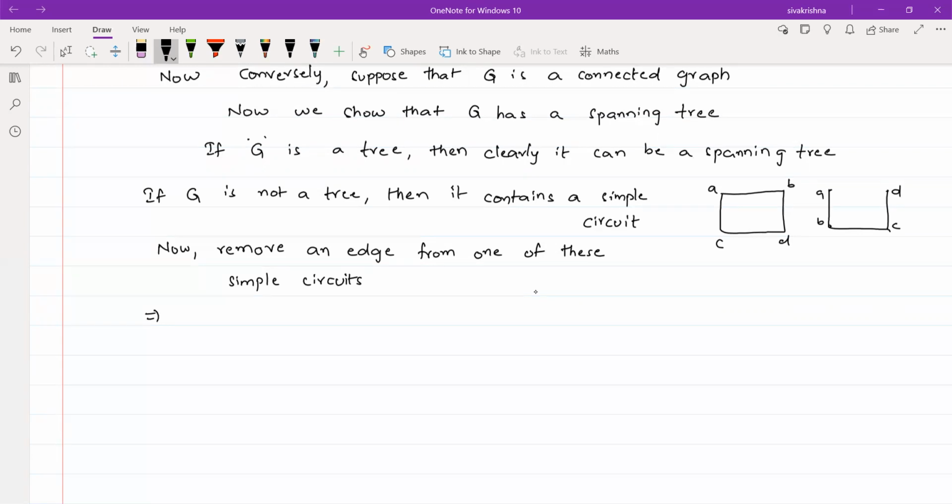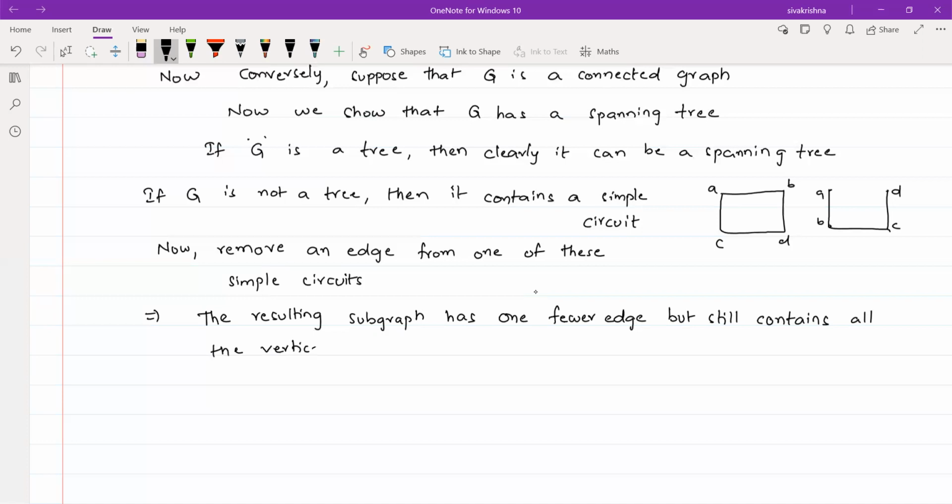So for simple circuits, this implies the resulting subgraph has one fewer edge, meaning one edge will be reduced, but it still contains all the vertices of G and is connected.